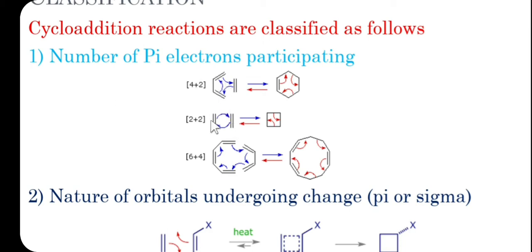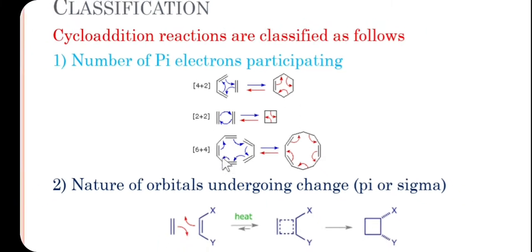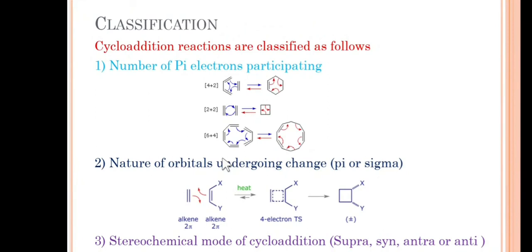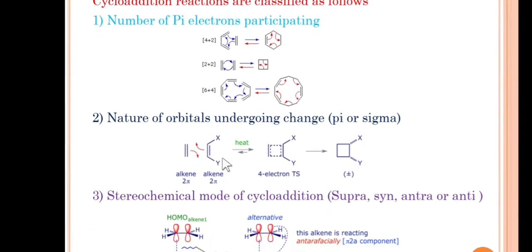This is a 2 plus 2 cycloaddition reaction. This is a 4 plus 6 plus 4 cycloaddition reaction. This is how cycloaddition reactions are named or classified on the basis of pi electrons.